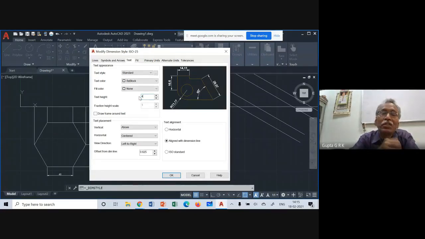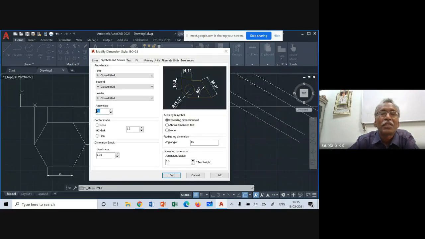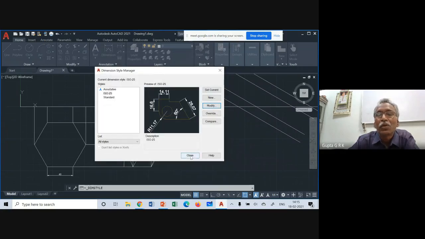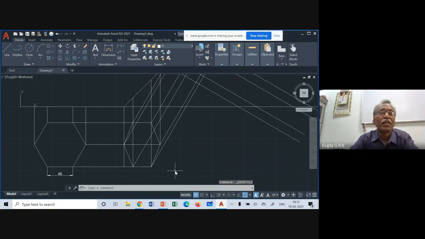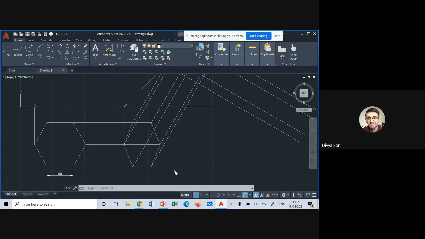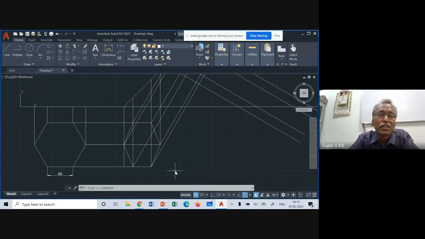Then symbols and arrows are there. So you take that and you give the same size here, 4. Okay, then you say OK and then close. Now you can see the arrow size. Many times you don't see the arrowhead, and the number also will be very small. So you can change them in that way. Is that okay? Yes, it's fine. So that is the way you can change the text size and also the arrow size. Usually text size and arrow size you keep the same.